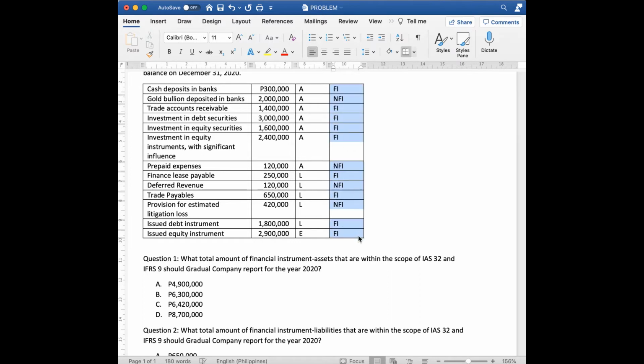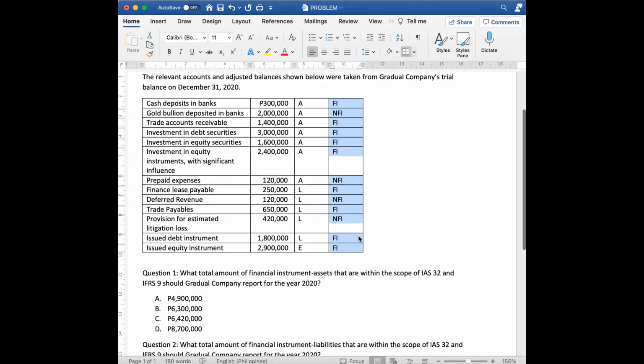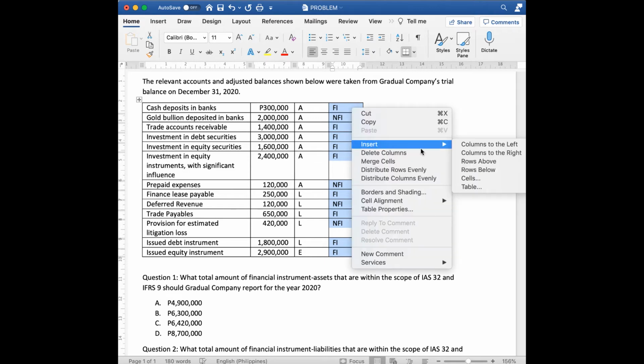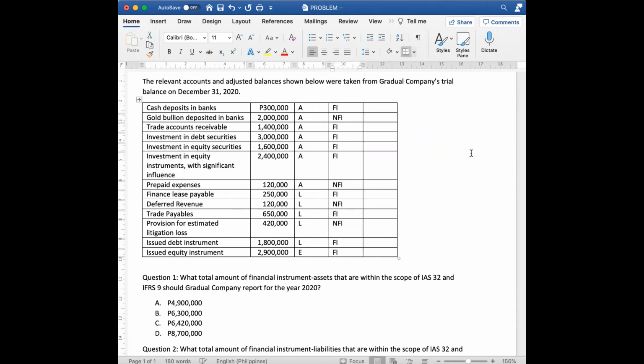Now, the other items that we need to understand if pasok pa siya sa IAS 32 or hindi. Kasi yun po ang tanong. So, dagdagan natin sa right column. So, lahat po ng FI, lagyan natin ng check pagpasok siya sa IAS 32. So, cash deposit in banks, correct. So, pasok po siya sa IAS 32. Gold bullion, hindi po. Trade account receivable, pasok. Investment in debt securities, pasok. Investment in equity securities, pasok.